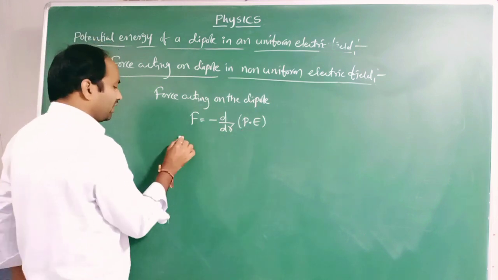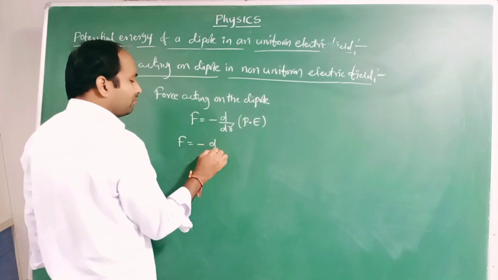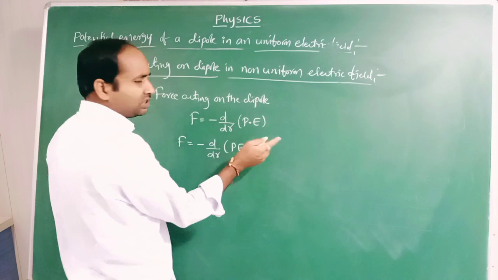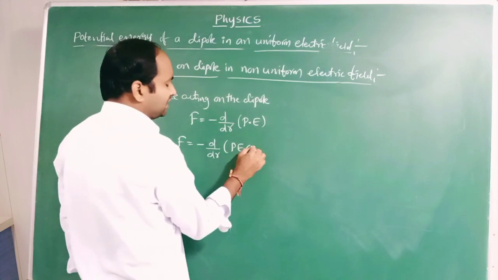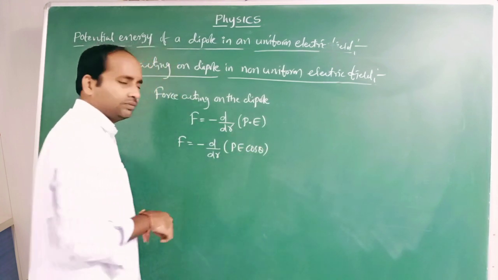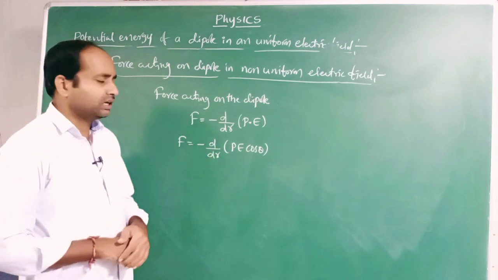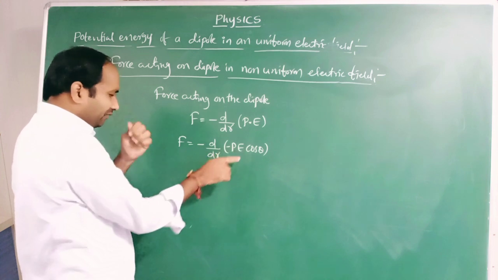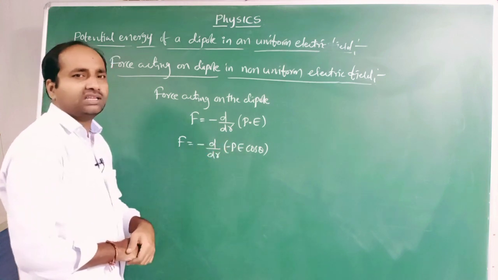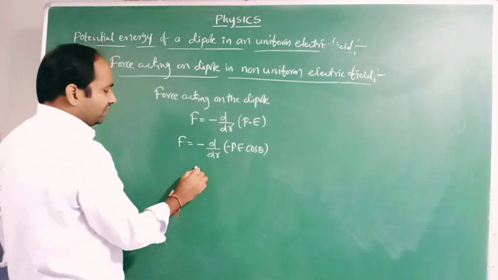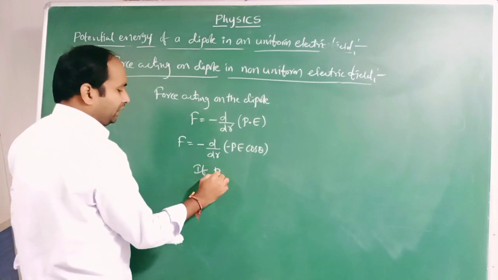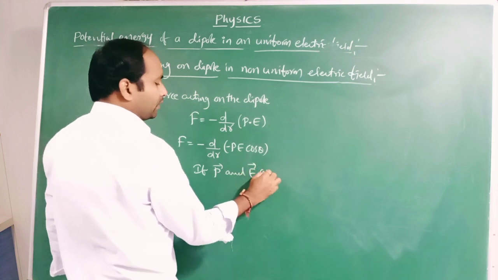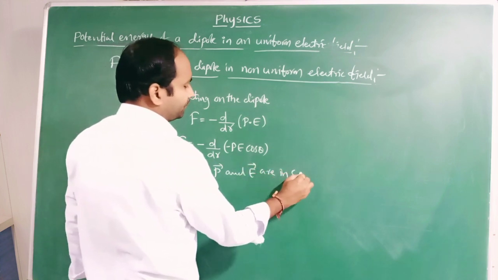So we may write F equals minus d by dr of minus PE cos theta, that is PE cos theta. Suppose P bar and E bar are in the same direction.